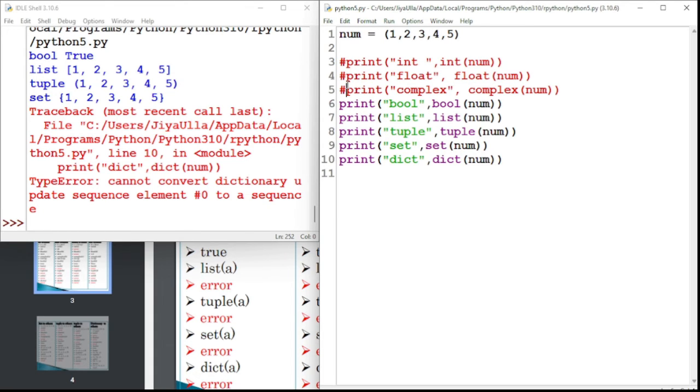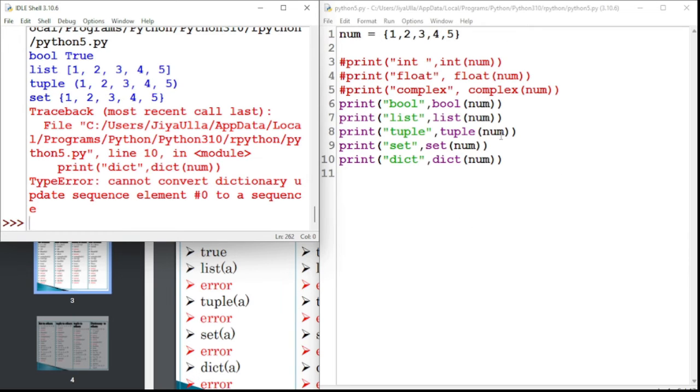Okay, let's say for the set, it is also the same. If I convert this into a set, set is nothing but the values which are enclosed in flower braces, and it is a random type of data. Yes, we can convert it into Boolean value, and list we can convert, tuple we can convert, set to set we can convert, but we can't convert set to dictionary.